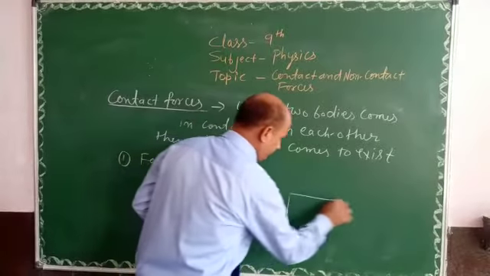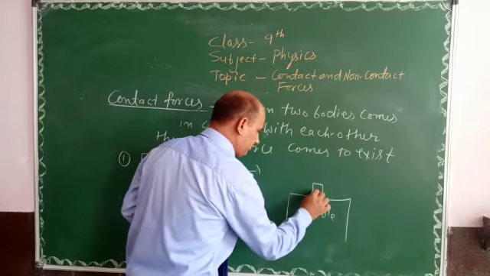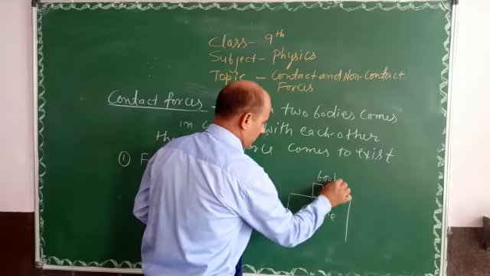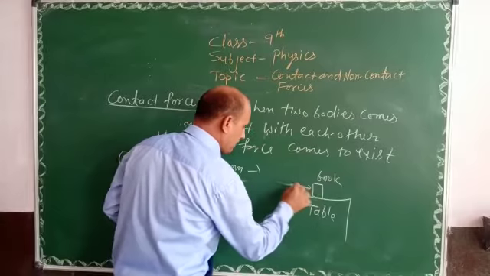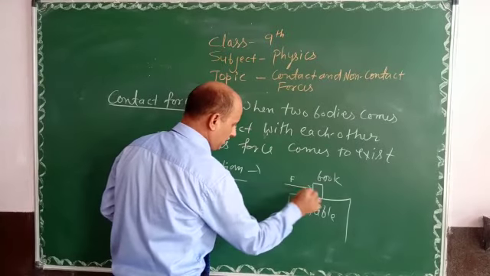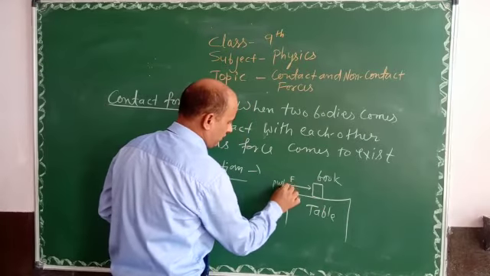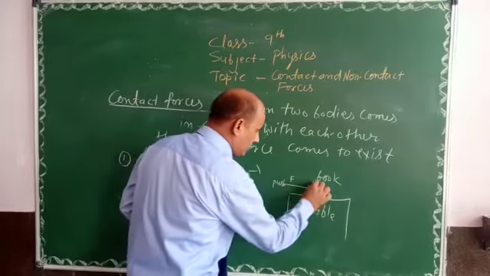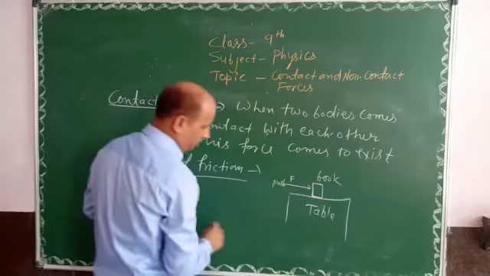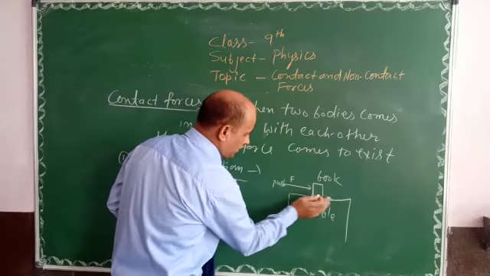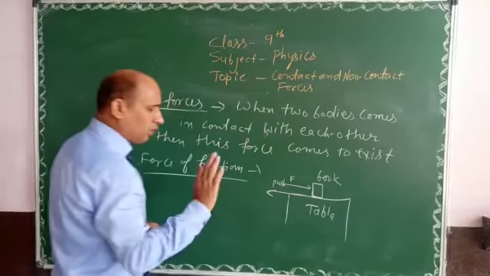Suppose we have a table here and we put the book over here. If we push it by an action force, we are applying action force F over here, that is the pushing force. Then as we push the book in this direction, there is a force developed due to the friction of the bodies. This force will always act opposite to the motion of the body.